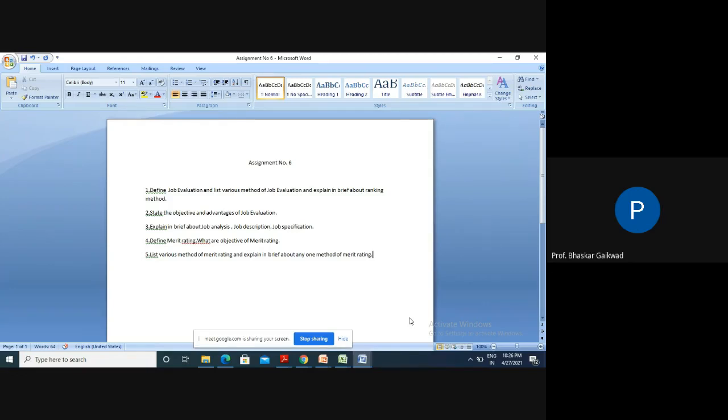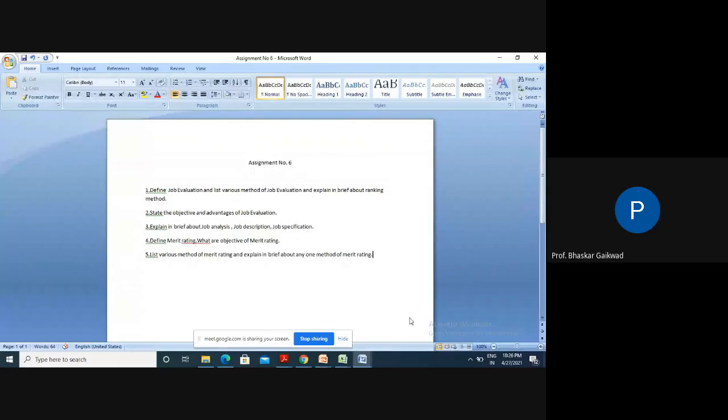Now the next, or last, question is there: list various methods of merit rating, and explain one of the methods of merit rating. Here I would like to give certain methods, and you can give short explanations about the merit rating methods. There are so many methods, but at least four methods you can list and explain any one. So the first method is the rank order method. Second is the paired comparison method.